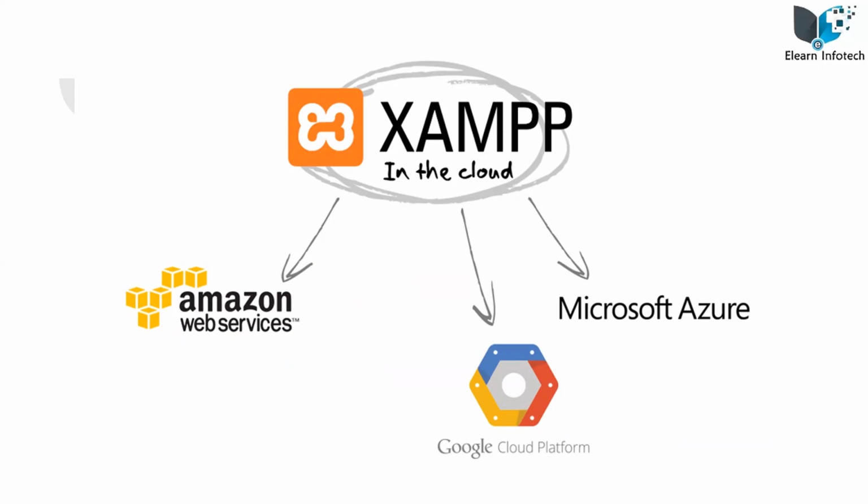If you want to check, while in testing mode, we are unable to host our website in real time. We have to check on our computer first. So for that, you require a local server. For that, XAMPP is one of the control panels which is used. There are also Amazon Web Services, Google Cloud Platform, and Microsoft Azure. Those are the most famous ones if you want to learn in the future. XAMPP is like a local control panel. You will learn everything. Control panel means it controls multiple servers like MySQL and Apache. Apache is for PHP, you will learn.